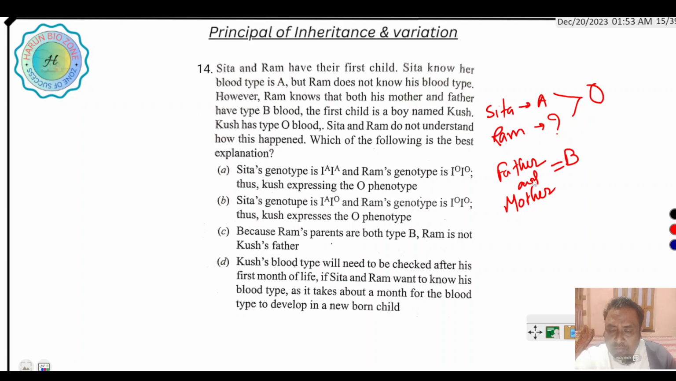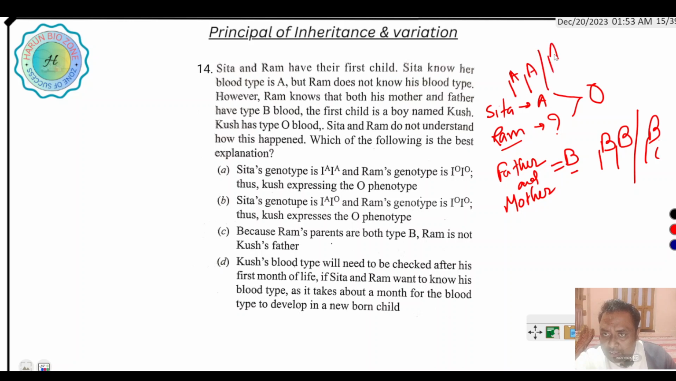Here, Ram's father and mother have blood group B. That is, the genotype is IB IB or IB i. But Sita has blood group A, that is, IA IA or IA i. So the son of Sita and Ram has blood group O. How is it possible?